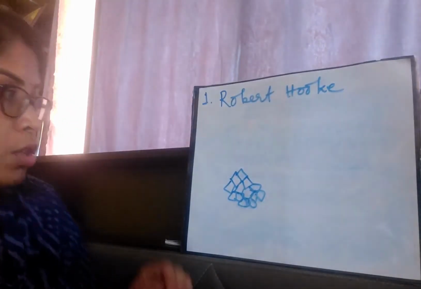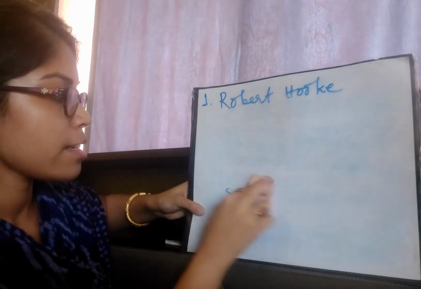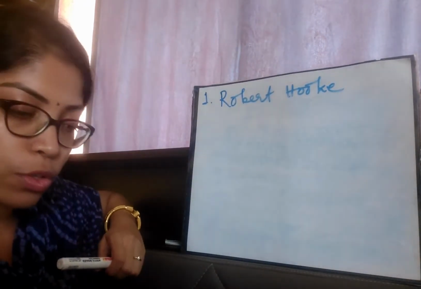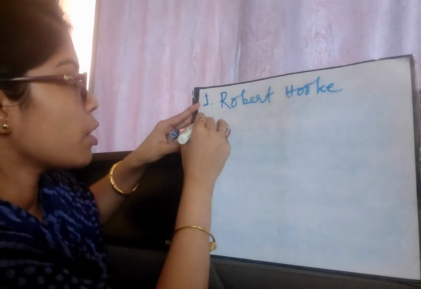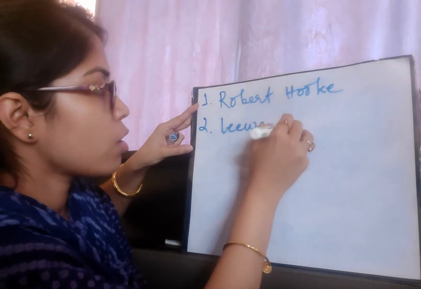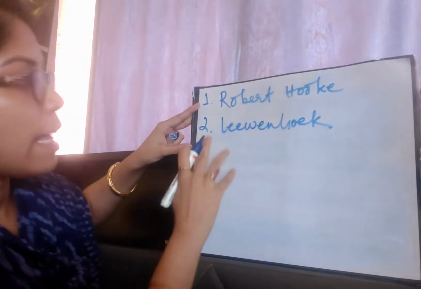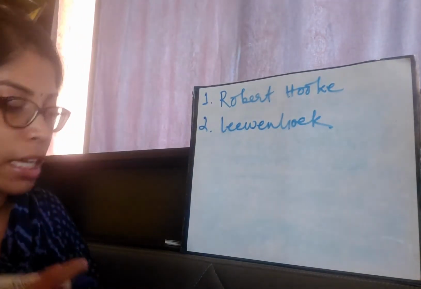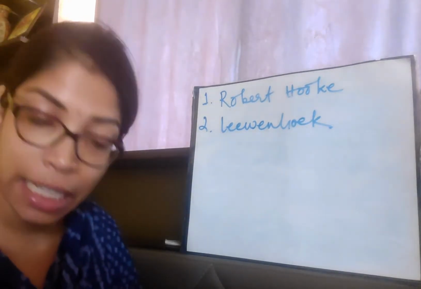Okay, so after Robert Hooke, the next scientist that we are going to talk about is Anton von Leeuwenhoek, or in short we can write only Leeuwenhoek. Okay, so what did he do?